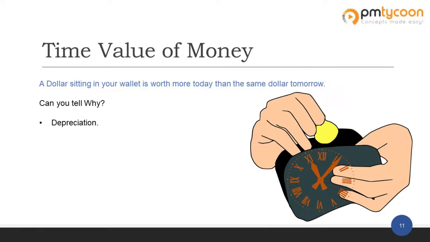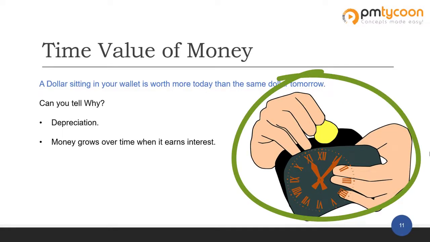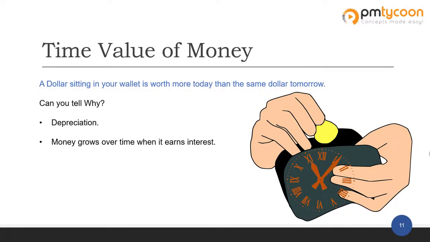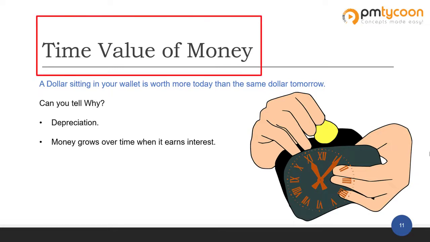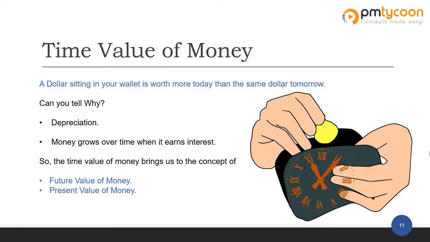As many of us think, it is not just about the money, but it is always about time and money together. And this brings us to the fundamental concepts of time value of money. There are two fundamental concepts that we need to learn about time value of money, which are future value of money and present value of money. And let's go ahead and look into that.